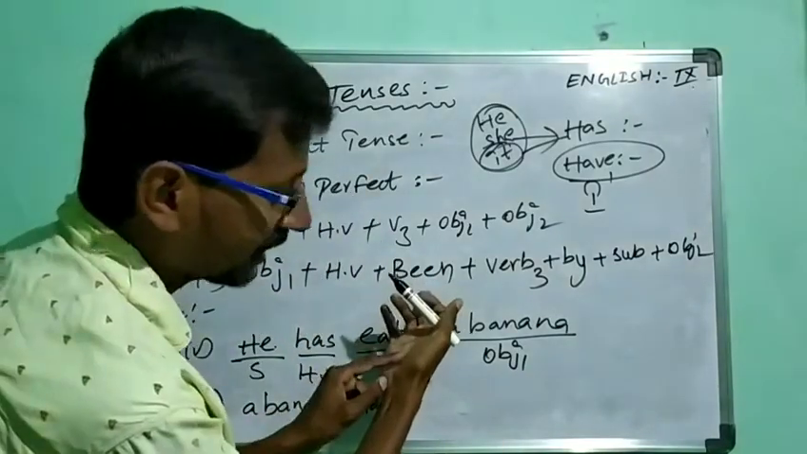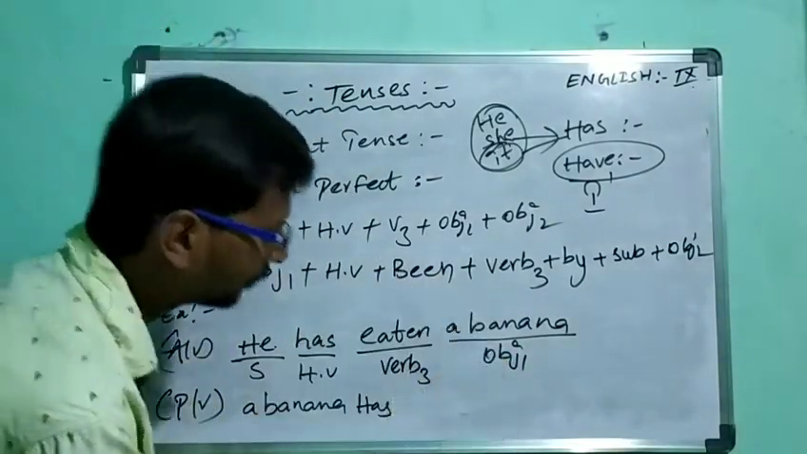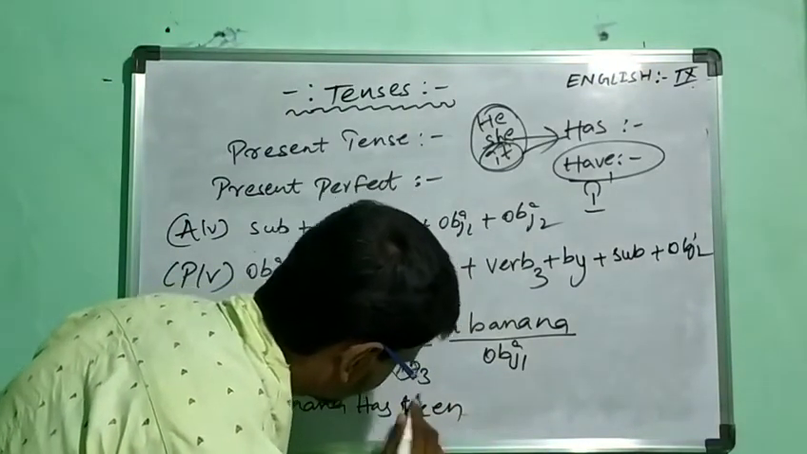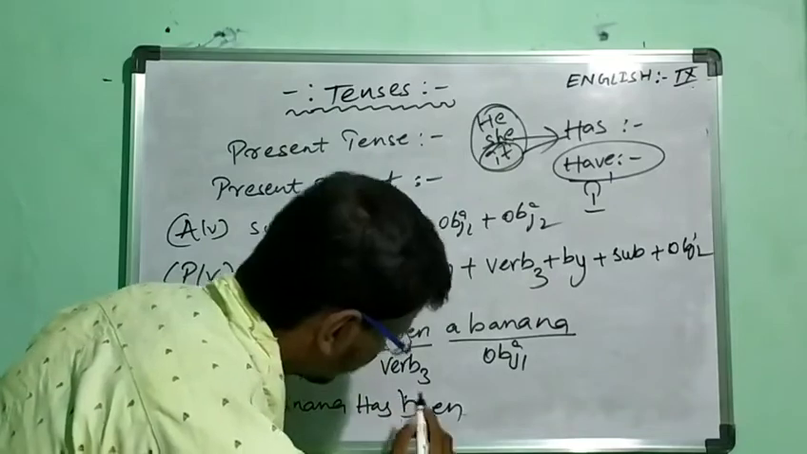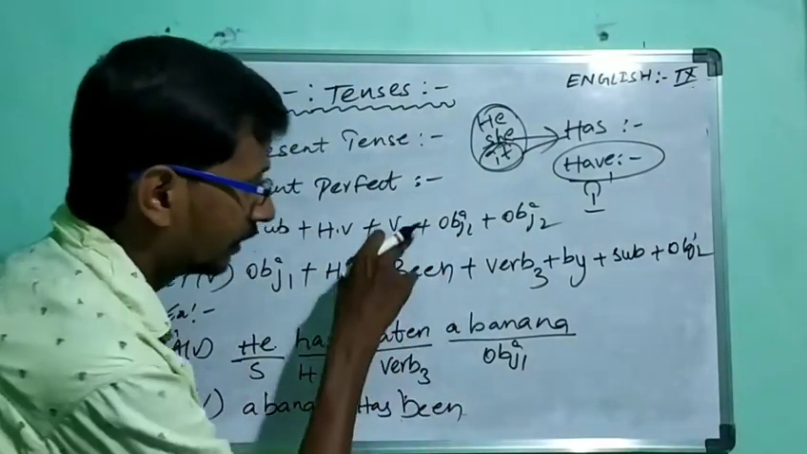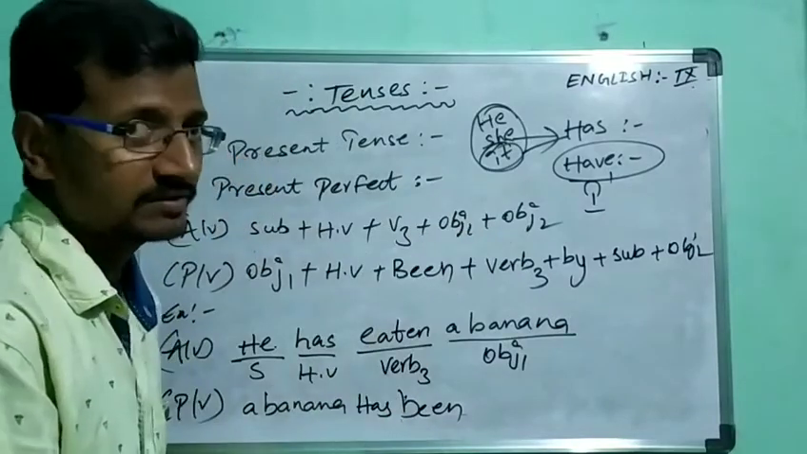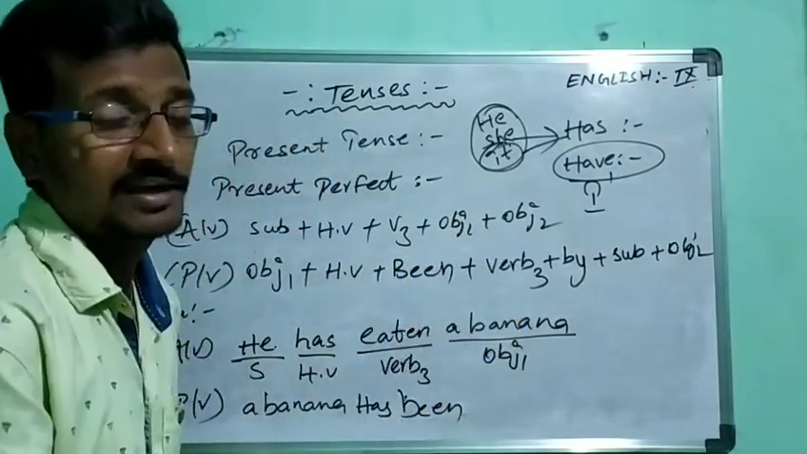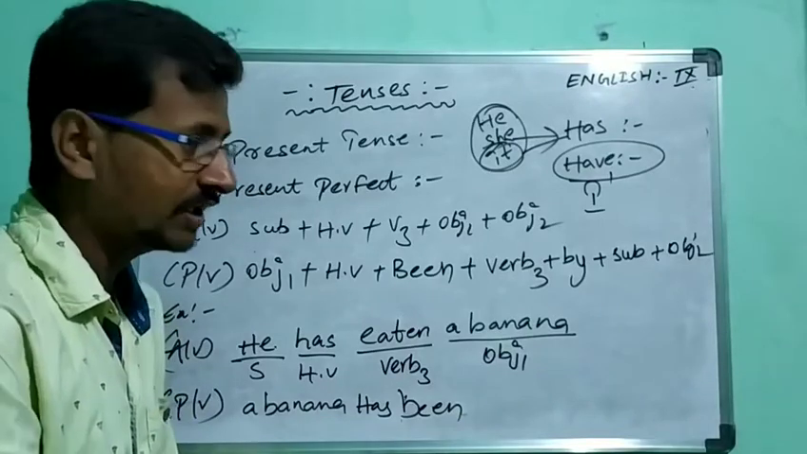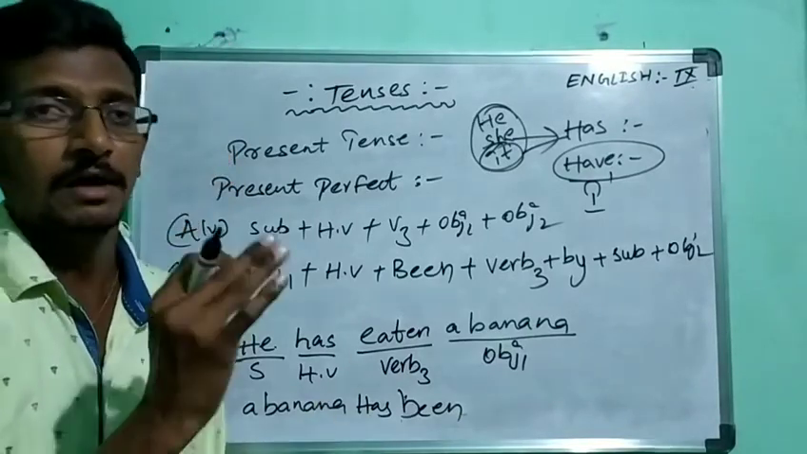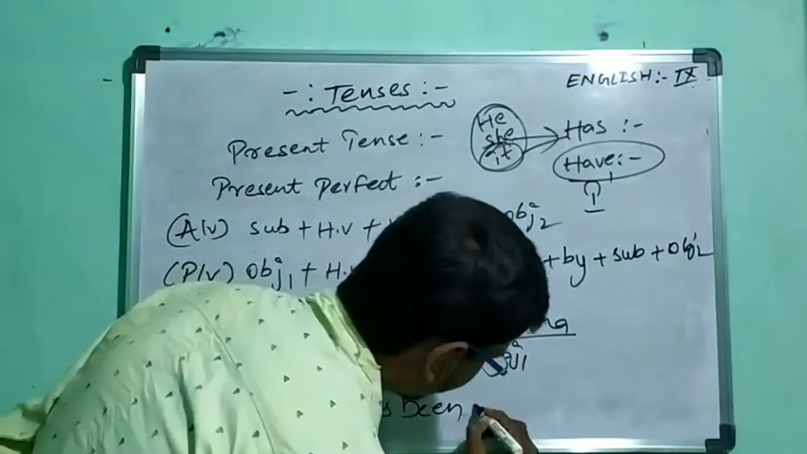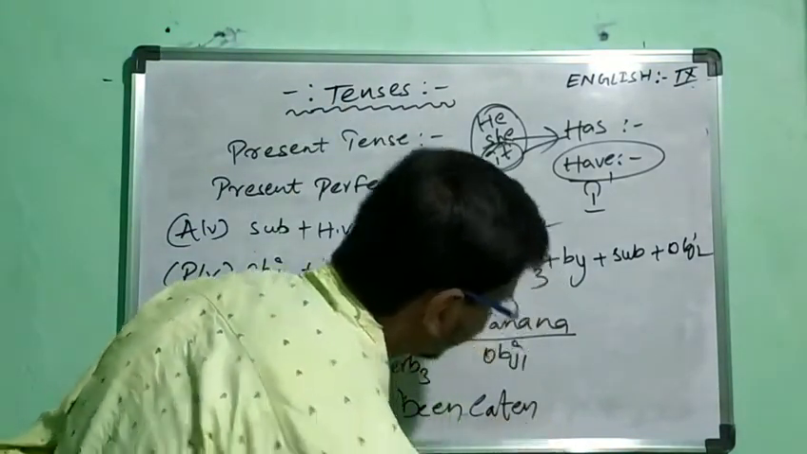After that, according to our structure, what we are having is been. A banana has been. After that, verb 3. We are having verb 3 in the active voice and we are also having verb 3 in the passive voice. So there is no need to change the verb in the present perfect in the passive voice. So we are writing it similarly, that is eaten.